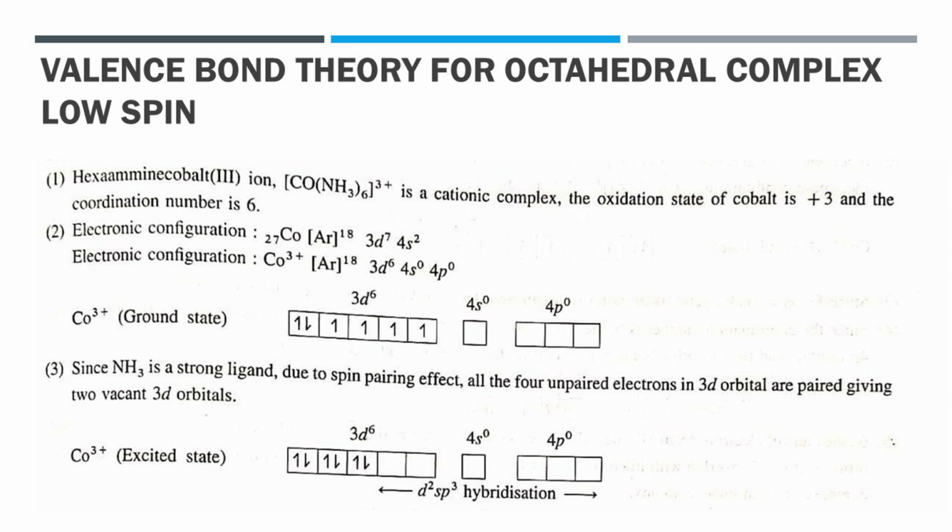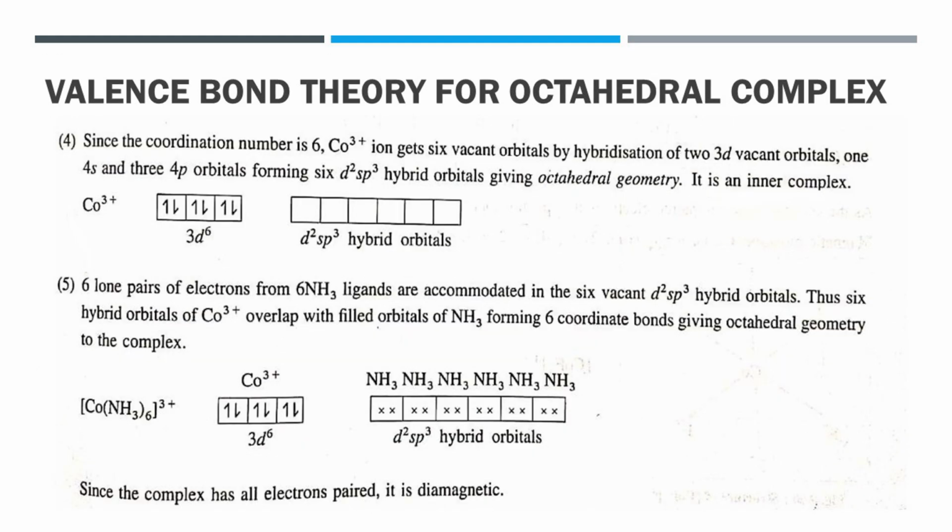Look at the diagram. The 6 orbitals available for hybridization are 2 3d, 1 4s and 3 4p orbitals, giving d2sp3 hybridization. The orbitals for hybridization are decided from the number of ammine ligands.